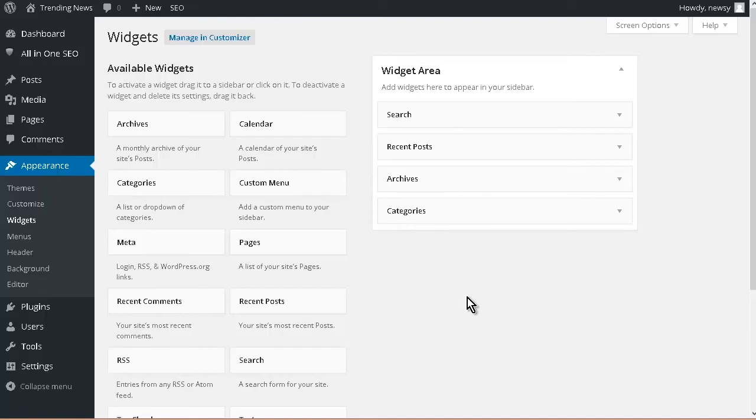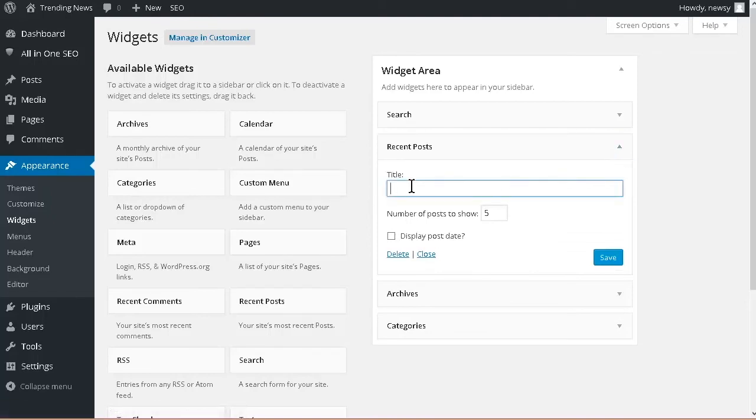Now you can change these if you want to. So let's go in here and just call this recent articles and save. And I think that's all I'm going to change there.